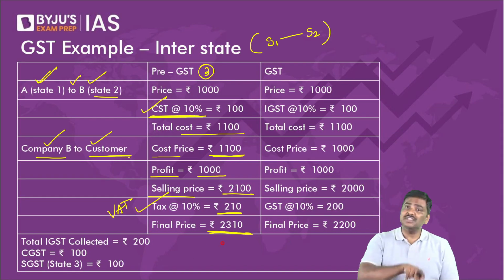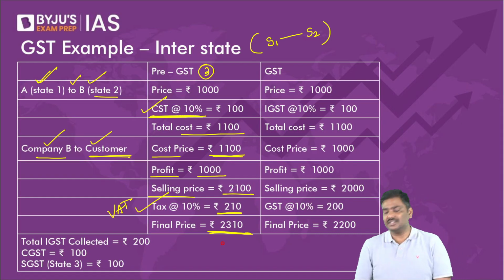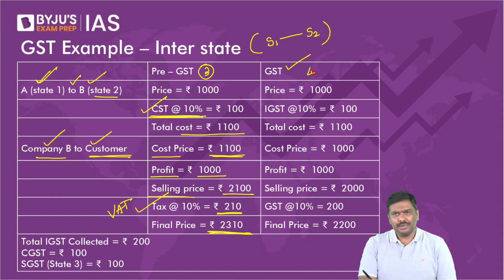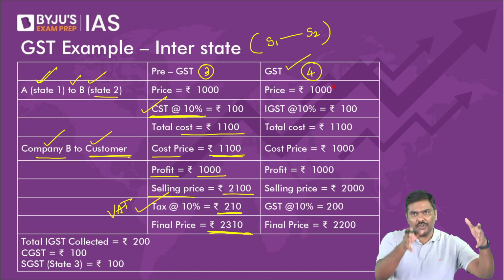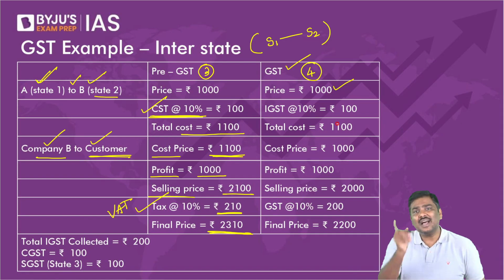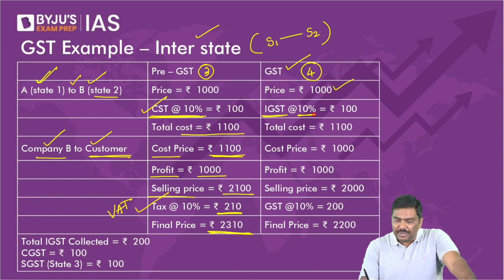Now, under the pre-GST era, input tax credit was not provided and the cascading effect was present. Now let's start GST, example 4. Step number 1 is the same. The price is 1000 rupees. The product, or raw material, is moving from state 1 to state 2. Don't worry, interstate means IGST, integrated GST, is applicable. Let's say 10%, so 100 rupees will be collected. B will pay 1100.